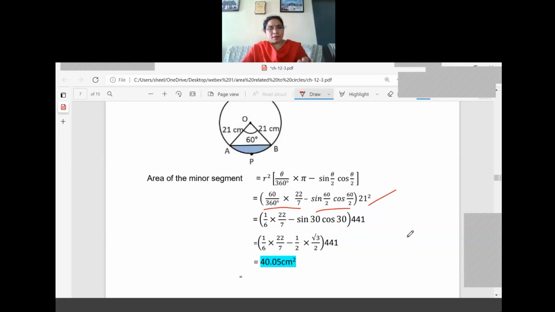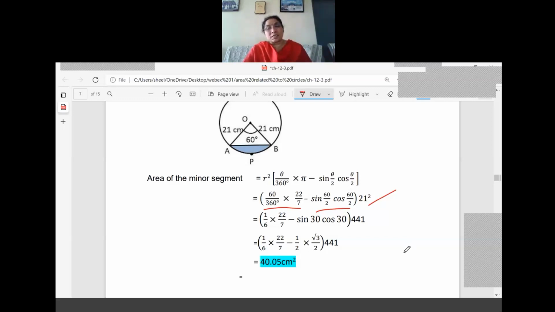So the new formula we had given today is r square into theta by 360 into pi minus sine theta by 2 cos theta by 2. What is the theta value? 60. What is the r value? 21. We are substituting that value: 60 by 360 into 22 by 7 minus sine 60 by 2 cos 60 by 2 into 21 square. Now we are substituting the values and simplifying.